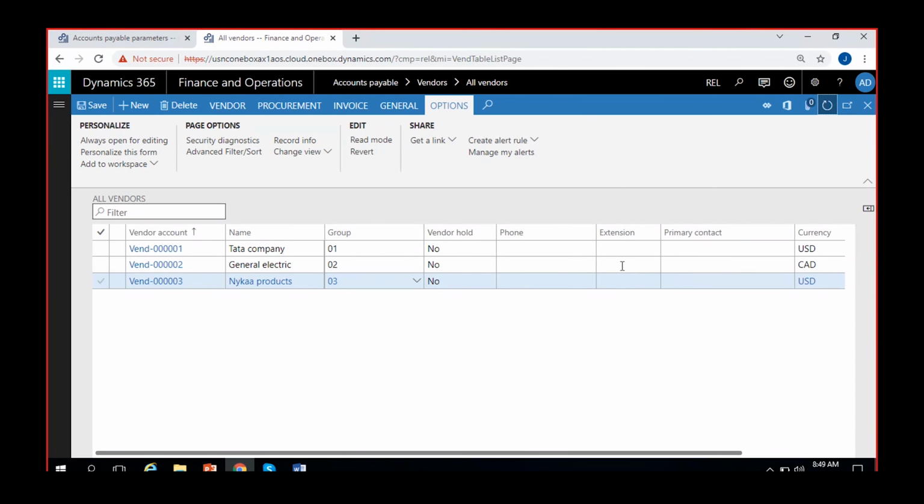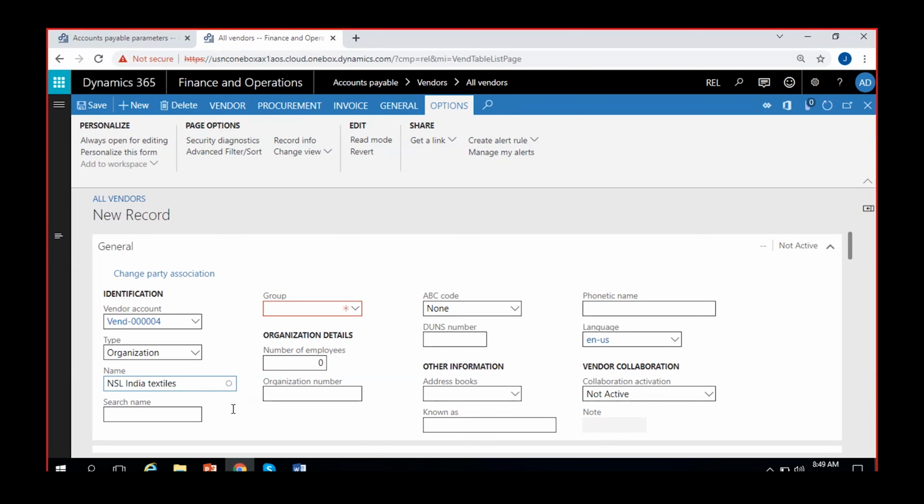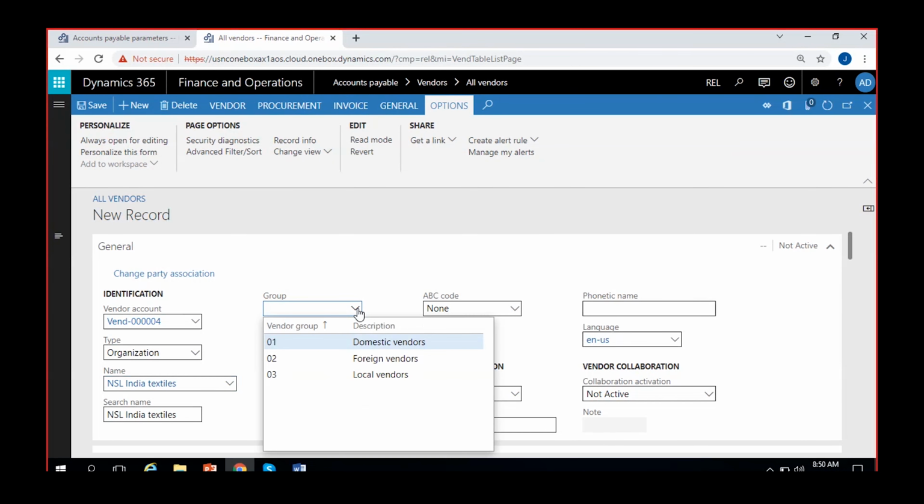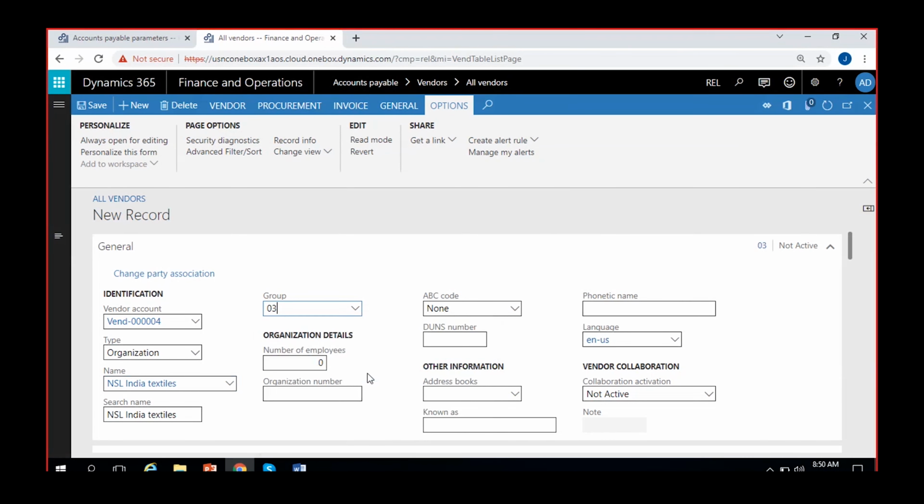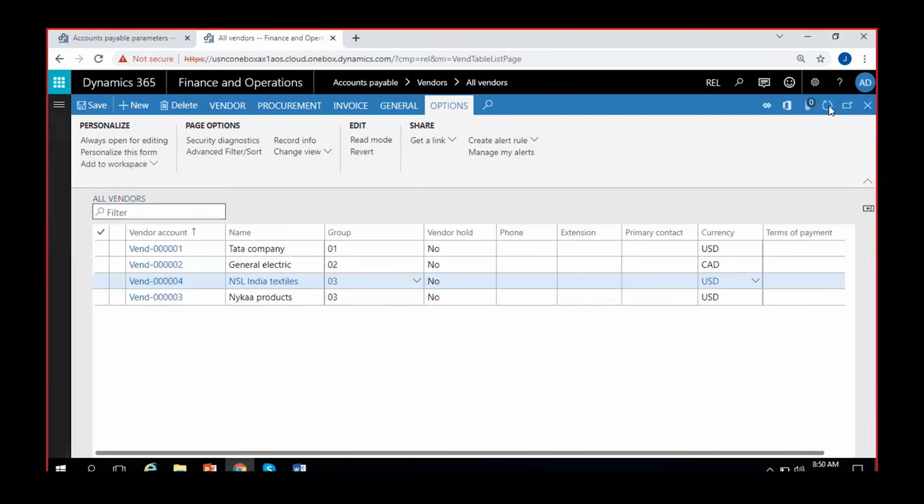Actually, you can create multiple vendors also if you want to. Then the details of the vendors we will fill in later, and we can see the default currency for these vendors. And I can create one more if I want to. So we will buy goods from NSL India for our Reliance textile purpose. So I'll give that name as NSL India, and I'll call it a local vendor even. Okay, and save it.